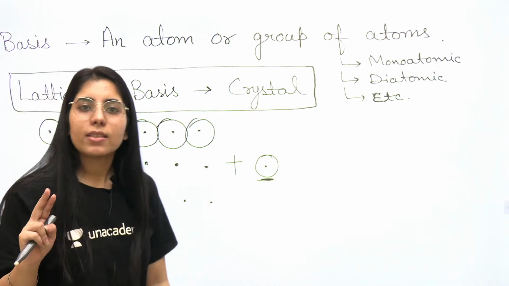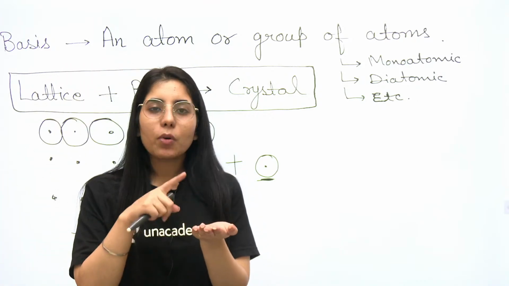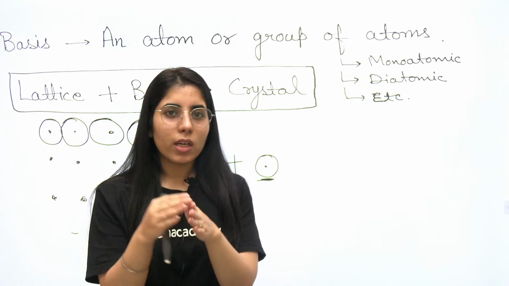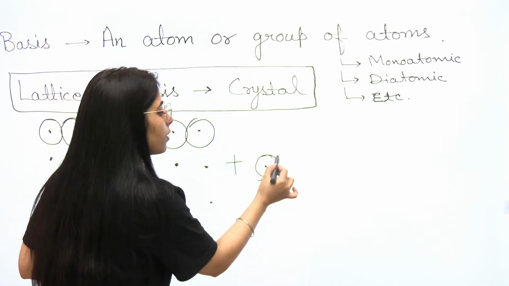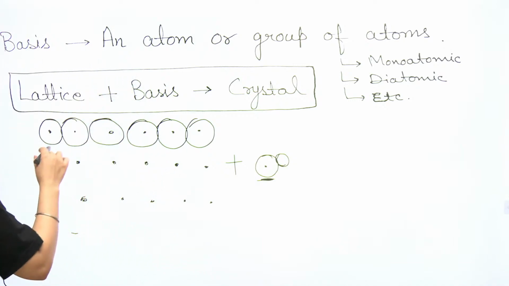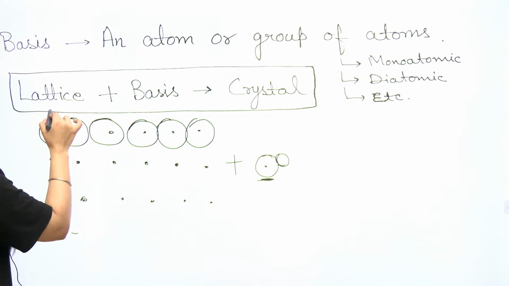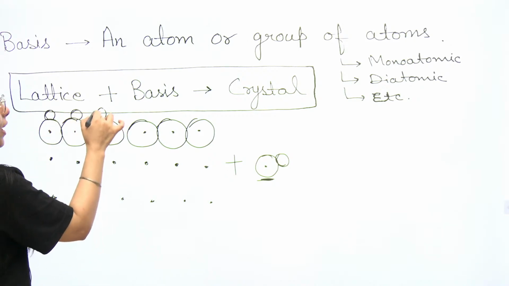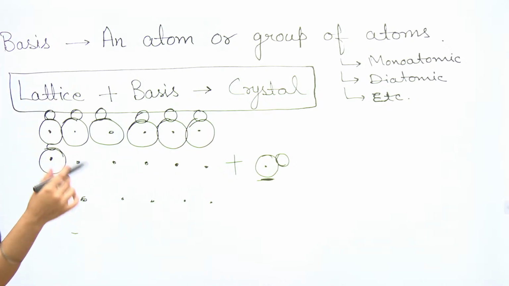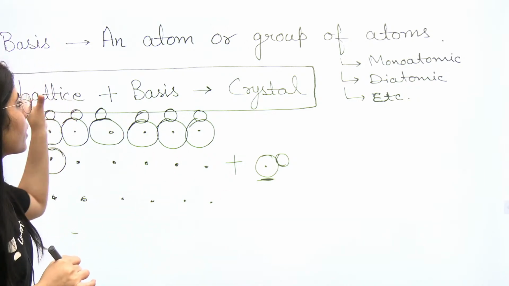Now we were saying that in a basis there can be two atoms too. As per the crystal or material, it can have two atoms combined together, and you can't break them apart. So let's say it is a diatomic basis, out of which one atom is larger and another is smaller. Let's say the larger one's center is present at the lattice point itself, and the smaller atom is present here. Throughout the lattice their arrangement will be exactly the same, and that's how you get a crystal. Here we may not be able to observe the 3D case, but exactly the same arrangement will be there everywhere. So this is the role of lattice and basis.